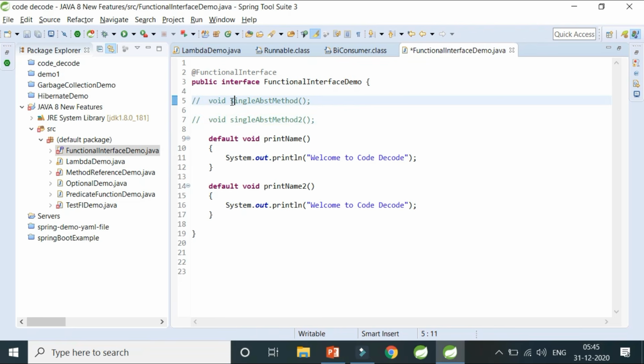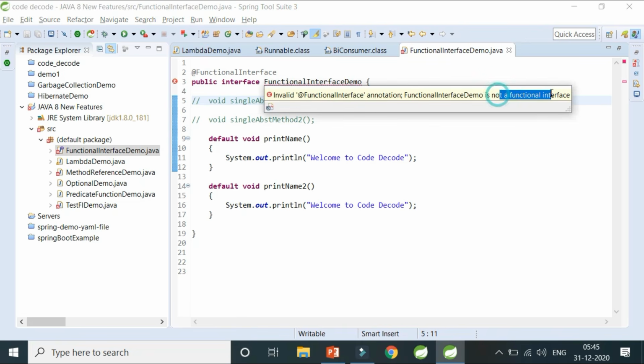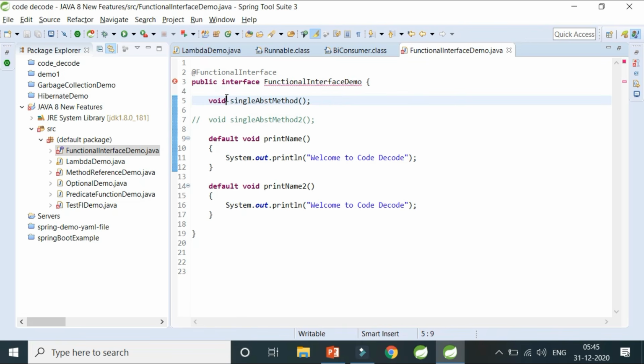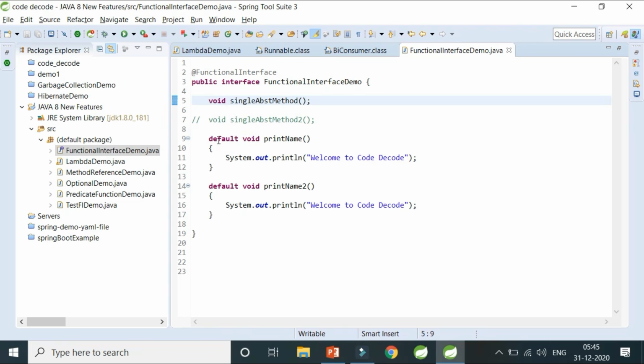Now if I comment both, what will happen? Again, it is not a functional interface because a functional interface should have exactly one single abstract method. So this is a very strict rule about functional interfaces, that it should have only one abstract method, but there are no restrictions on any of the default or static methods.